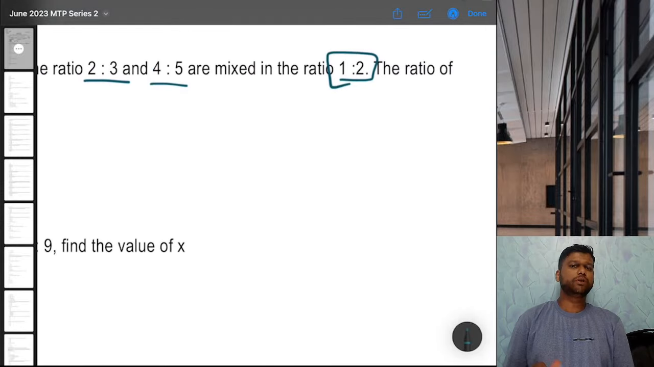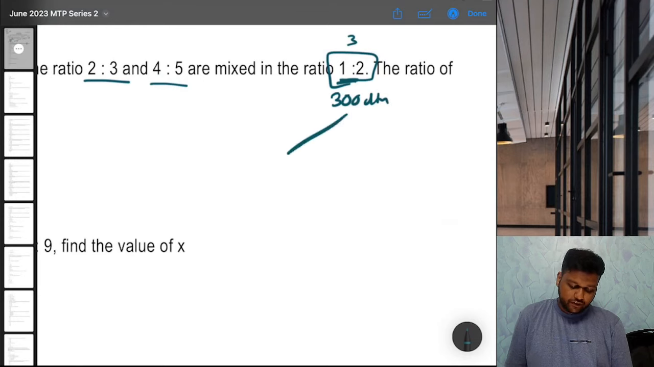Can we just assume some quantity of this mixture? The ratio is 1 is to 2, right? So 1 plus 2 is 3. So let's assume 300 liters. That means first is 100, second is 200.